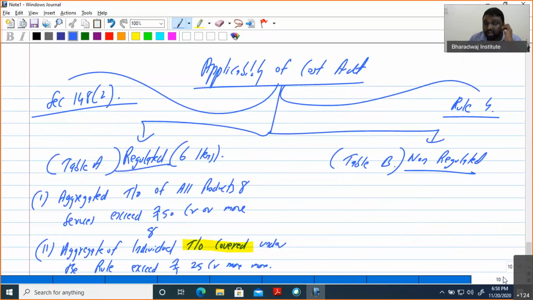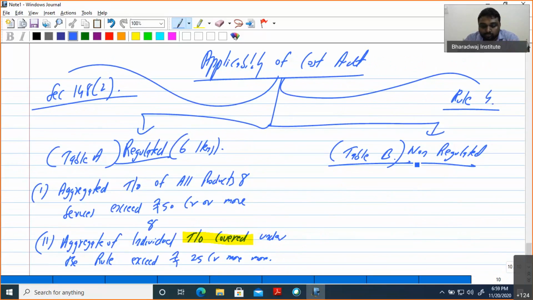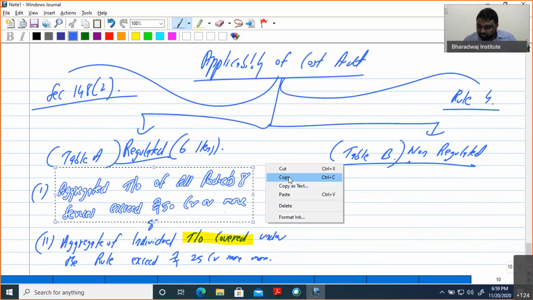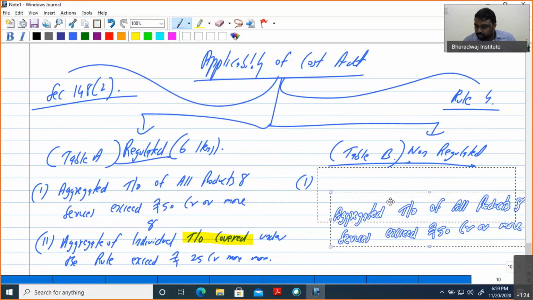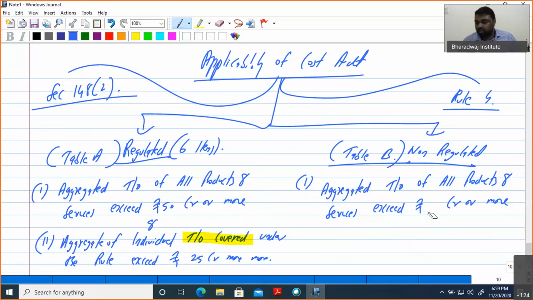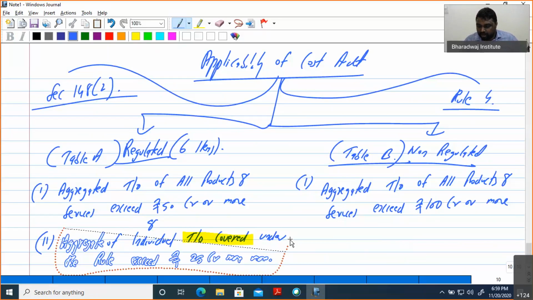This is the provision for Table A items, that is, for regulated. Sir, what about non-regulated? For non-regulated, it is very simple, the same definition. What is the difference? Instead of 50 crore, they made it 100 crore. Similarly, here what did they make?